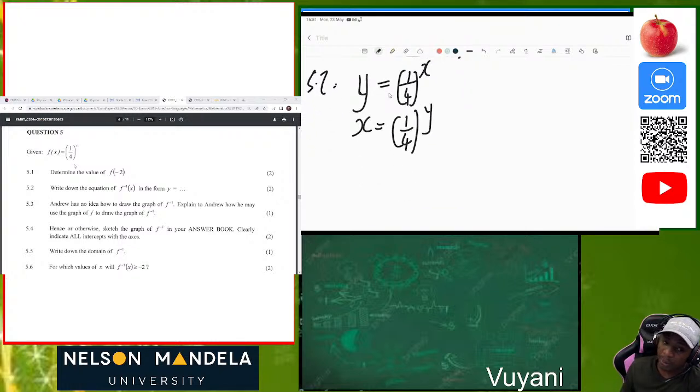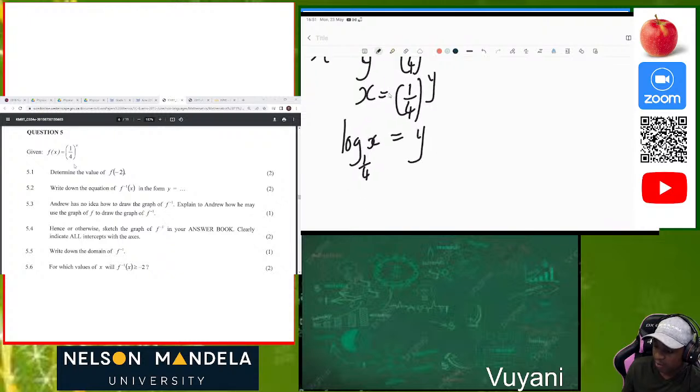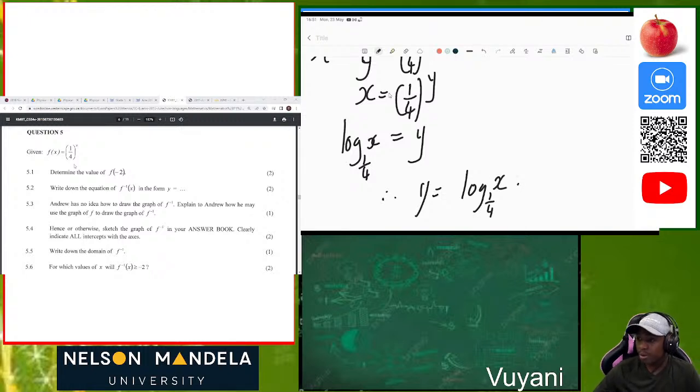How do we solve for y? We apply the log. Now it's going to be log base 1 over 4 of x equal to y. So therefore, y will be equal to log base 1 over 4 of x. Okay, that will be our inverse function.